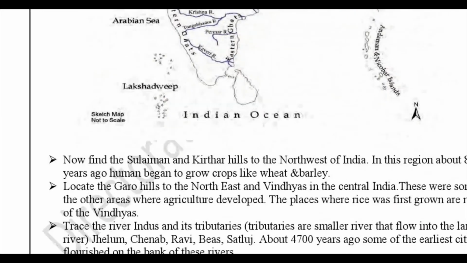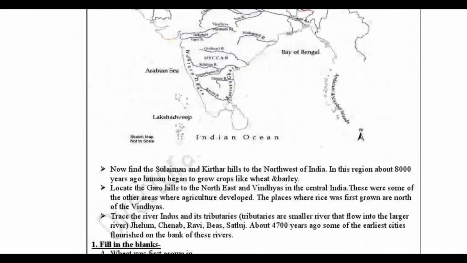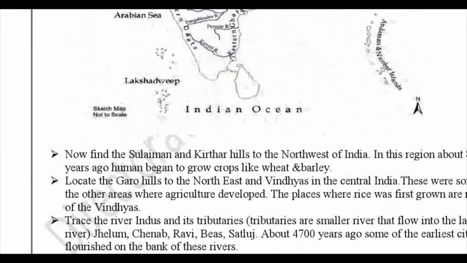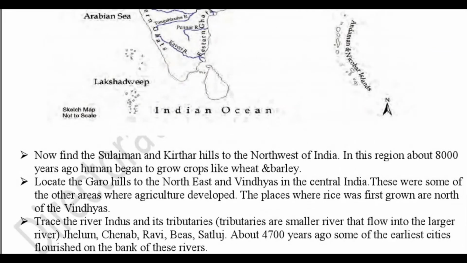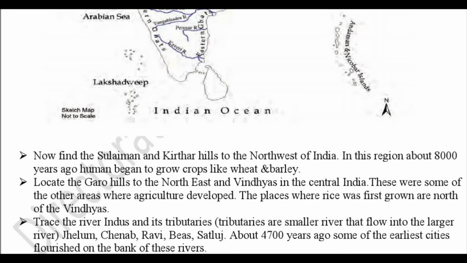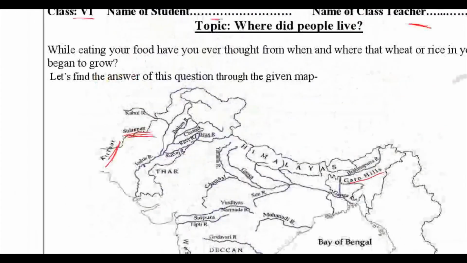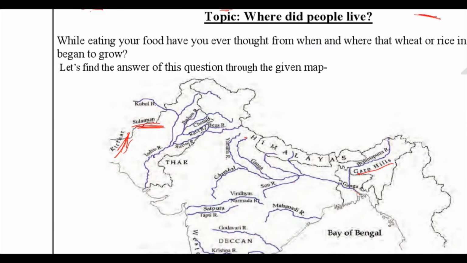Now over here friends, as you can see, this is what I have told you right now. Let's read this paragraph given to us. It says, now find Suleiman and Kirthar hills to the northwest of India. In this region about 8,000 years ago, humans began to grow crops like wheat and barley. I have already told you, and we have already found where Suleiman and Kirthar hills are. They are in Pakistan. You can see here. And these were the hills where humans began to grow crops like wheat and barley 8,000 years ago.